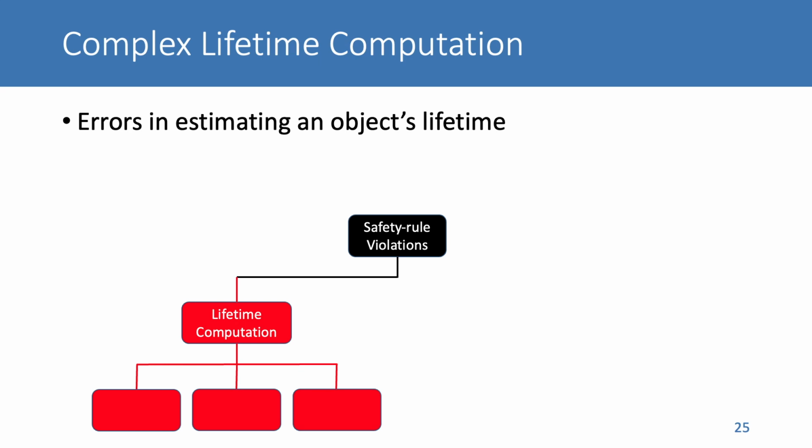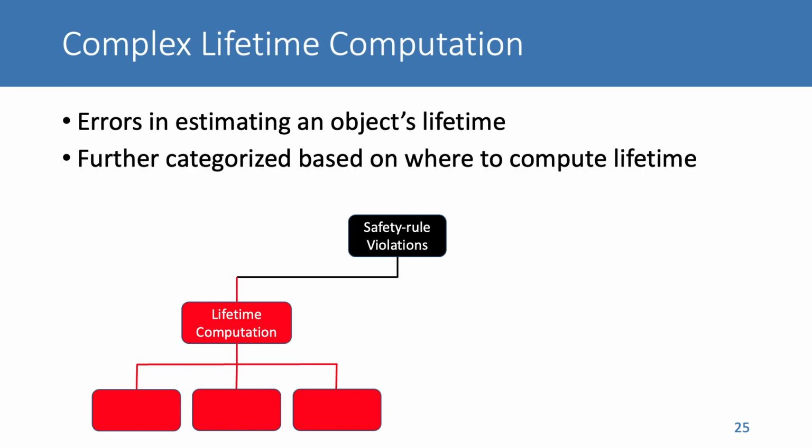Lifetime computation may be much more complicated than referring to a variable's lexical scope. Programmers may estimate a variable's lifetime to be longer or shorter than it actually is, thus violating a safety rule. Based on where lifetime computation is conducted, we divide violations in this category into those due to interprocedural lifetime computation, those due to intraprocedural lifetime computation, and those caused by syntax errors when declaring a struct.